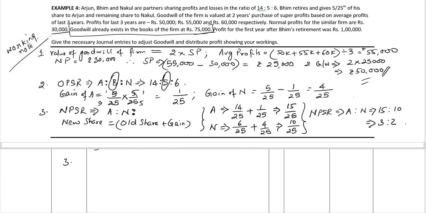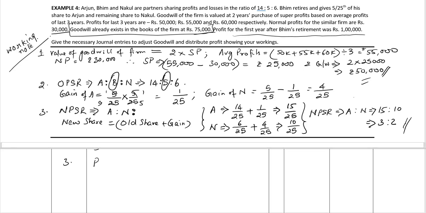Final journal entry. Let's distribute the profit of the first year after Bhim's retirement, rupees 1 lakh, among the continuing partners Arjun and Nakul in their new profit sharing ratio, which is 3:2.